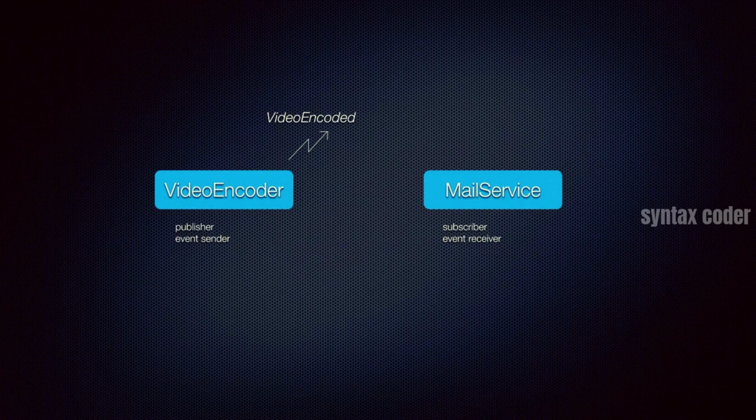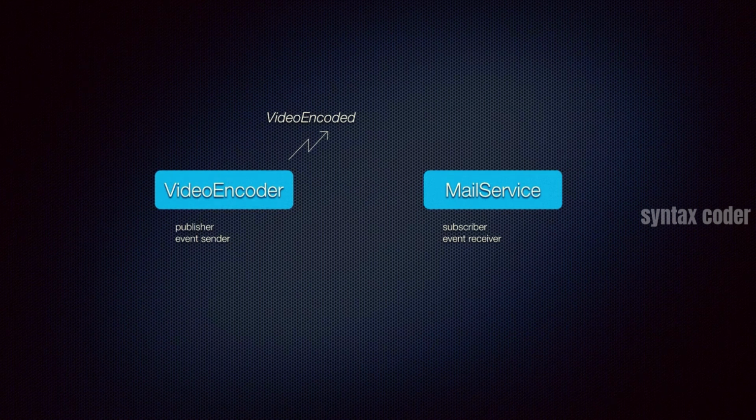Take a look at this picture here. We can have our video encoder class publish an event called video encoded and have the mail service class subscribe to that. In this case, we refer to video encoder as a publisher or an event sender, and mail service is a subscriber or an event receiver.